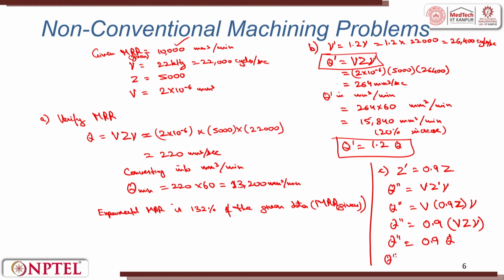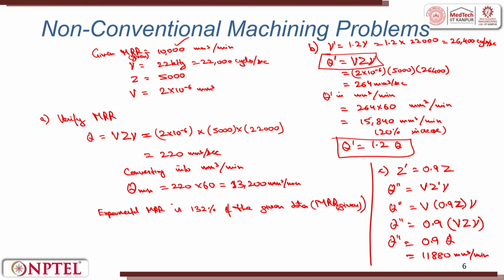So, to calculate this, q double dash is equal to 0.9 into the value of q you can put here, and it is also 90% of the original value. If I put the value of q here, so this value will come out to be 11,880 millimeters cube per minute.